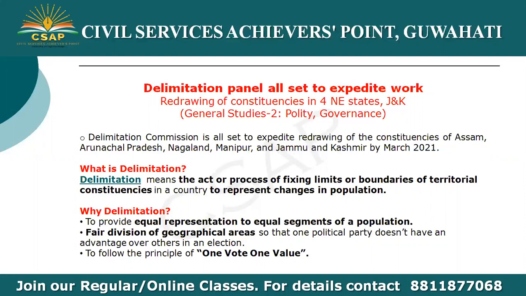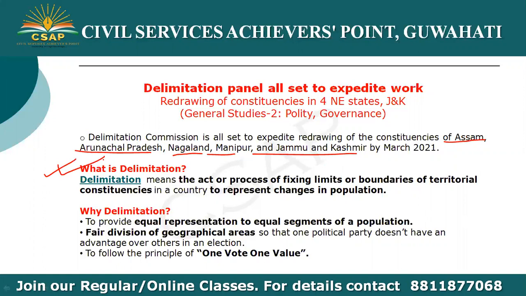So the background is Delimitation Commission is all set to expedite redrawing of the constituencies of Assam, Arunachal Pradesh, Nagaland, Manipur and Jammu and Kashmir by March 2021. So here the states are important: Assam, Arunachal Pradesh, Nagaland, Manipur and Jammu and Kashmir. So now first let us study what is the delimitation.